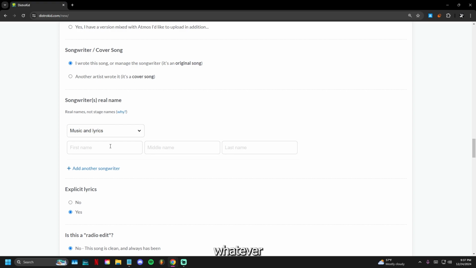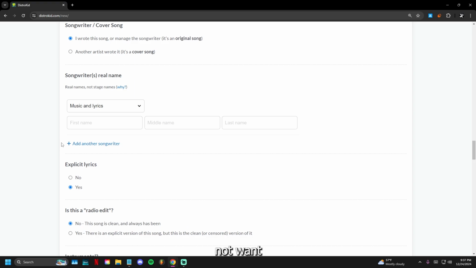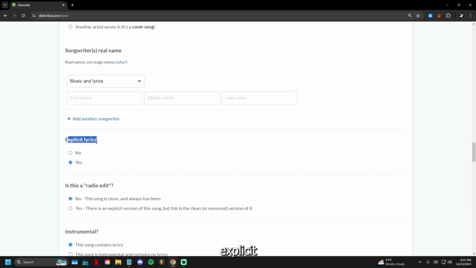because if any legal action for whatever reason comes up, you own the rights to that song. So let's say it goes viral or whatever, then you have legal proof that the song is genuinely yours and no one else's. And so yeah, this is why it's important to actually be genuine about this when filling up these things, because you do not want to get in trouble on any legal actions. And yeah, you can add another songwriter right here if there was someone else working on the project with you. And over here it's asking if there's explicit lyrics.